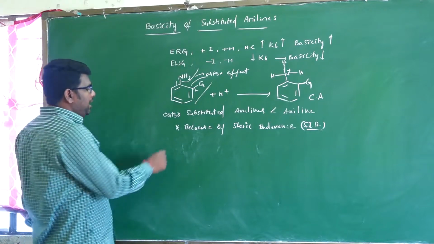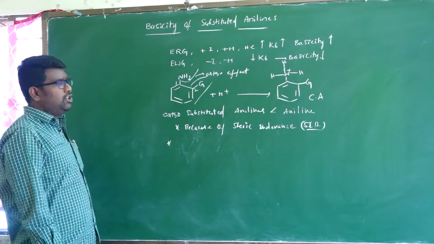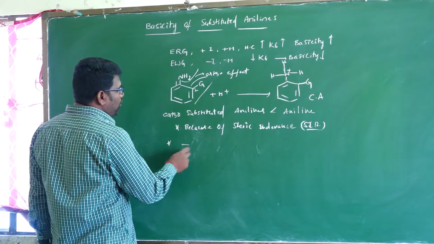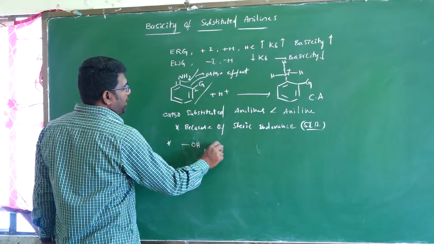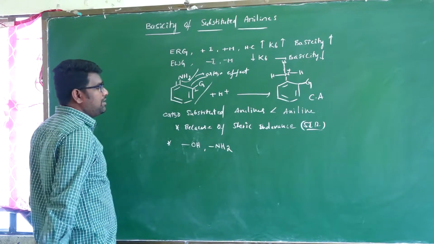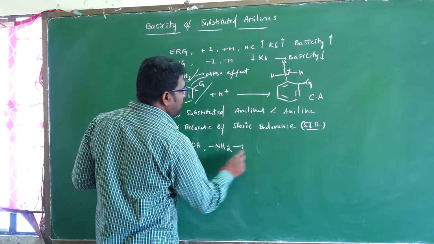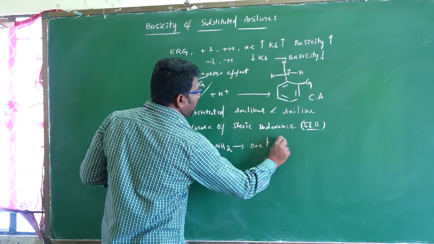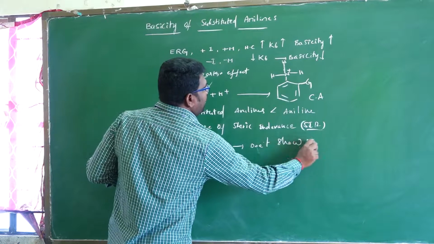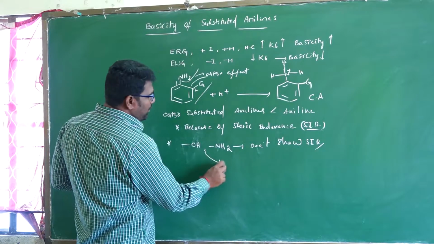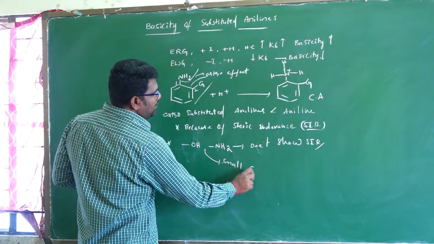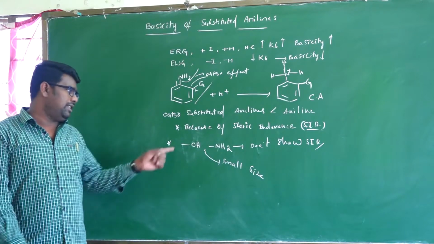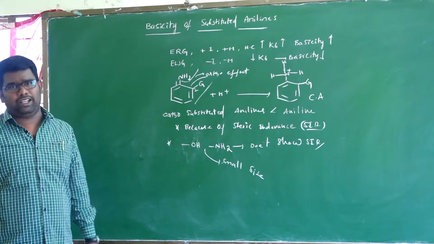Only a larger group takes part in this ortho effect. For example, groups like OH or NH2 do not show the steric hindrance resonance effect, the SIR effect, because these groups are small in size. Therefore the SIR effect does not take place in the presence of OH or NH2.